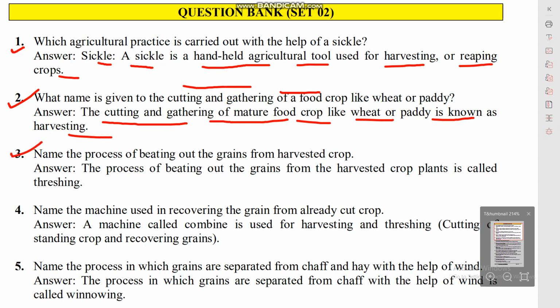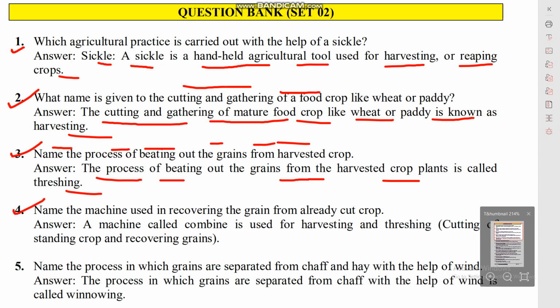Question number third. Name the process of beating out the grains from harvested crops. The process of beating out the grain from harvested crop plant is called threshing.